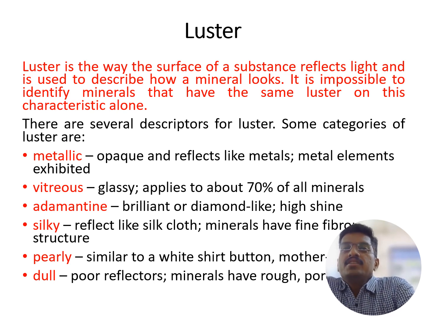Luster is the way the surface of a substance reflects light, and is used to describe how a mineral looks in visible light. It is impossible to identify minerals that have the same luster on this characteristic alone. Here we are going to discuss metallic luster, vitreous, adamantine, silky, pearly and dull lusters. Metallic luster is opaque and reflects like metal elements. Vitreous luster is glassy in nature and applies to more than 70% of the minerals.